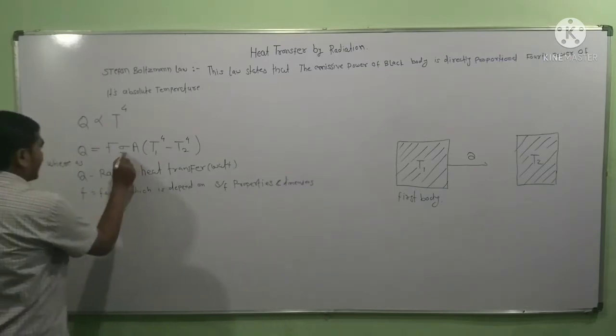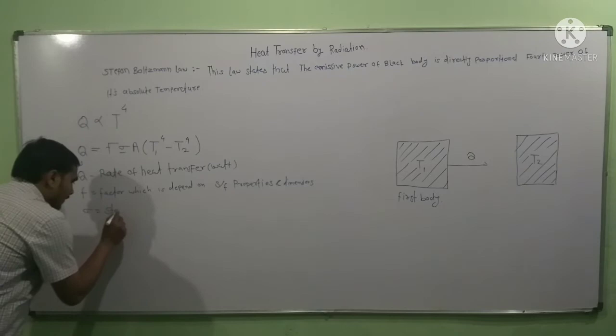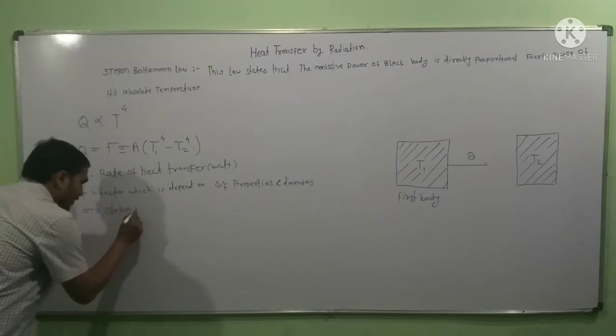Then this sigma is the Stefan Boltzmann constant.